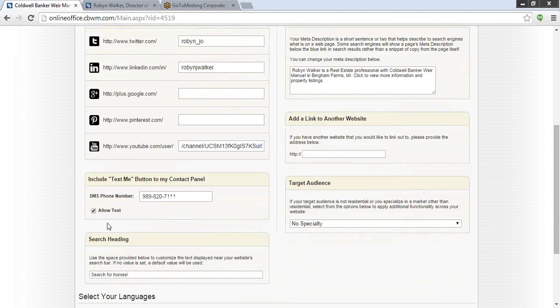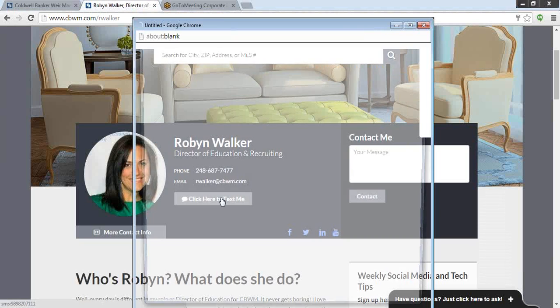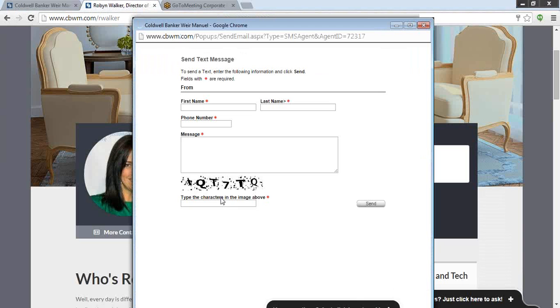Okay, the next option down here is the Text Me button to add to your contact panel. I think that this is a great feature. So what does this do if you activate this? Well, if someone is on your page, I'm going to go back to my profile page. If they click this button right here to text me, a window pops up. They actually have the ability to put their first name, last name, phone number, and message. And then what this will do is it will send a text directly to your phone.